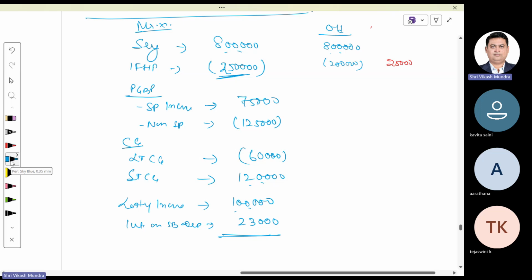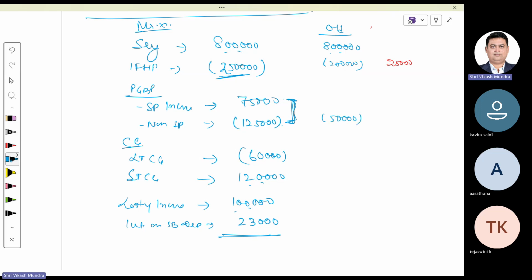Here, since I have a speculative income and loss from non-speculative transaction, can we adjust these two losses, this loss with this positive income? Yes. If we have speculative income and we have non-speculative losses, we can adjust that loss. So my non-speculative losses, after adjustment, are still negative 50,000.